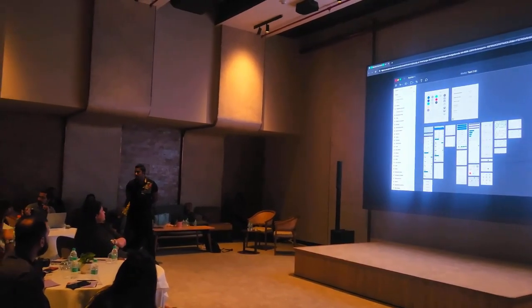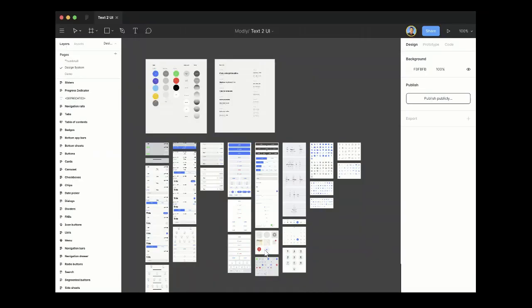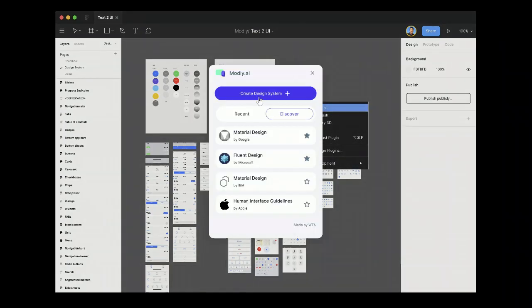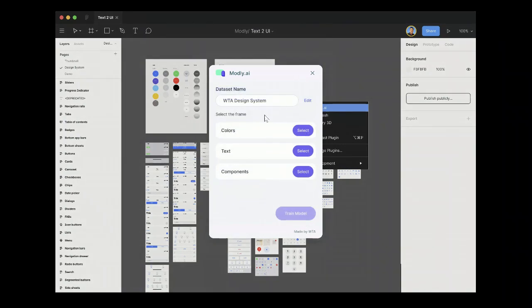So text to UI, or Modly.ai, is a plugin for us, where once we go to the plugins window, we can upload a design system to this, and we can train the AI model based on these base components, which is colors, text, and other components.